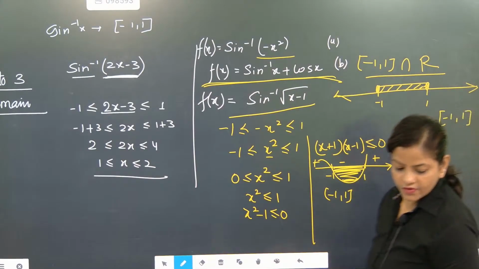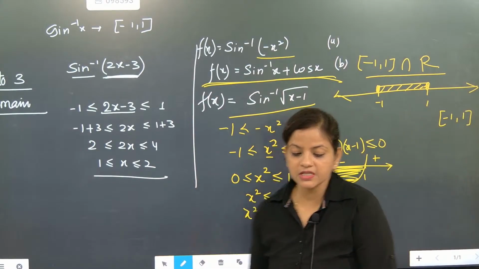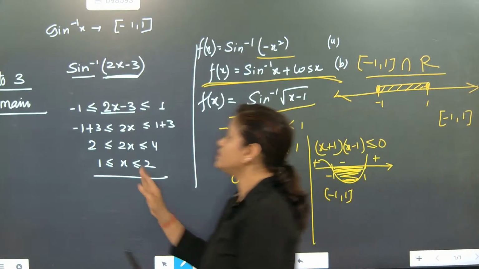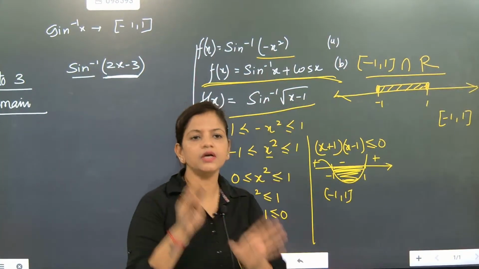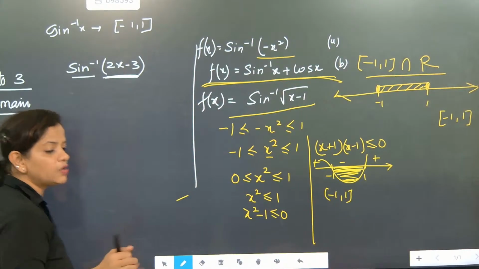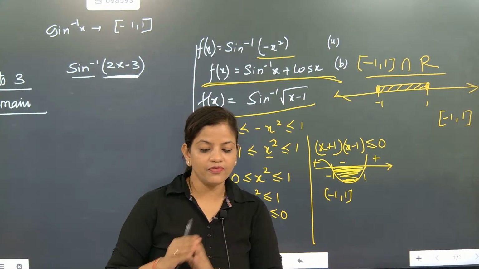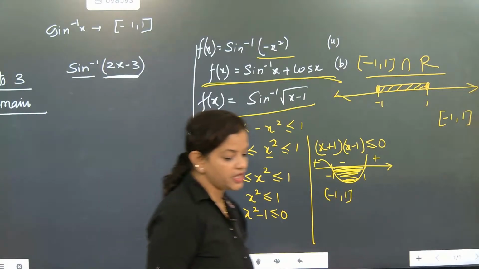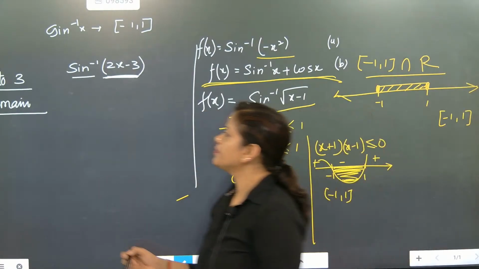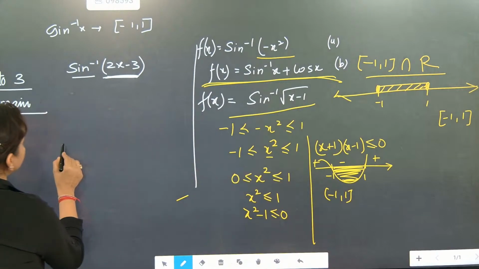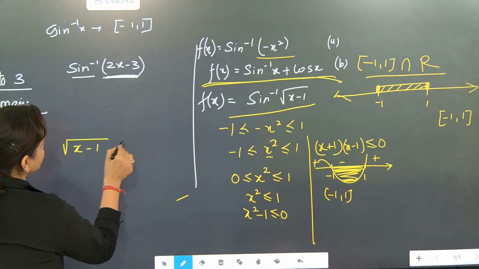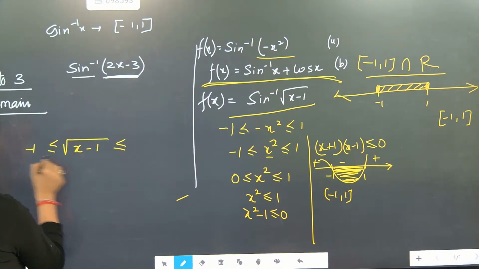See here, one biggest thing I will explain in this part. Remember this, when this section of question is coming, here what is given is root under x minus 1. Whatever is under the root, you need to be very careful. Subhinesh has given the answer. Super. So now look here. Root under x minus 1 is there, so here minus 1 to 1.